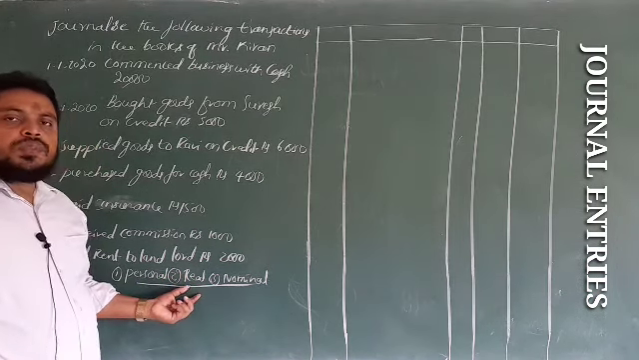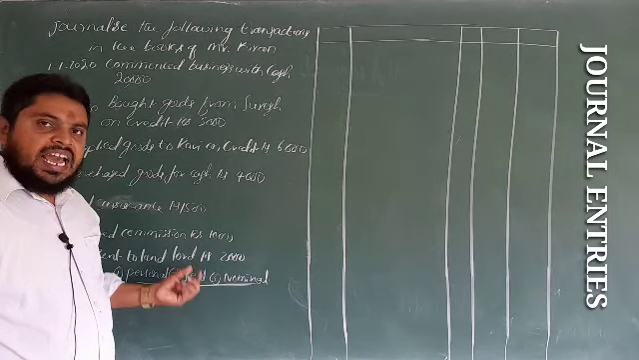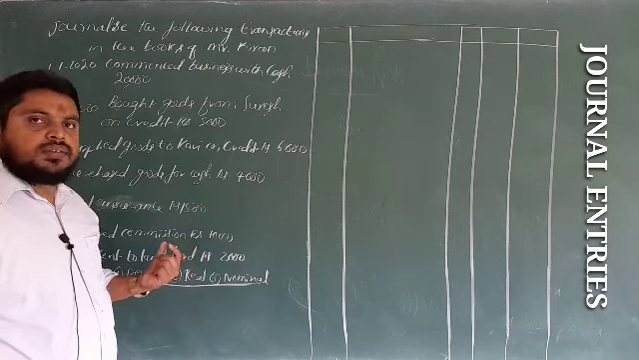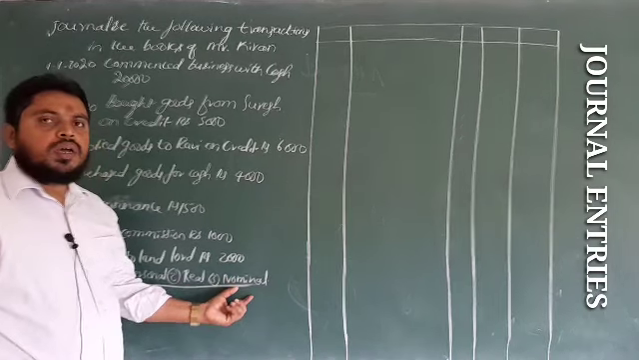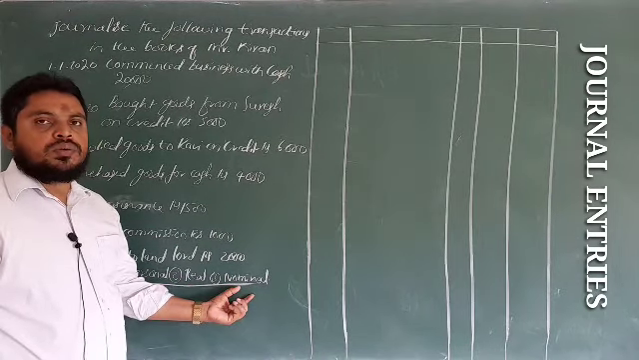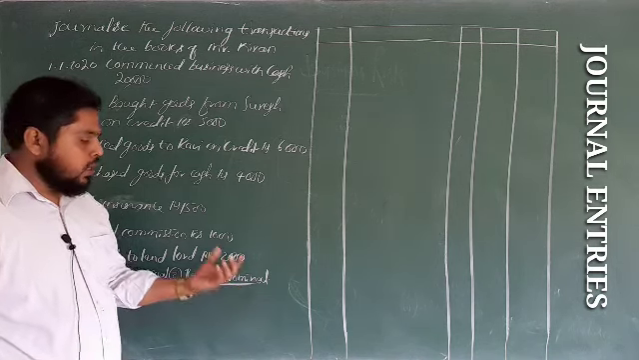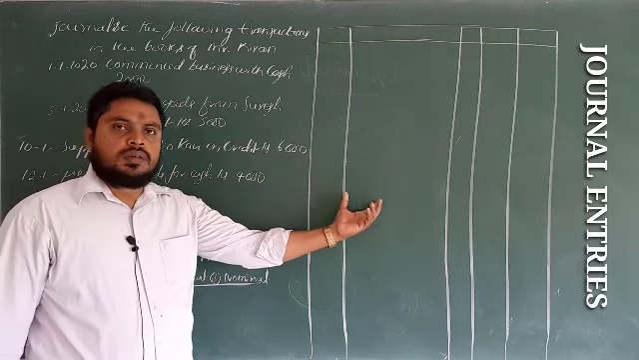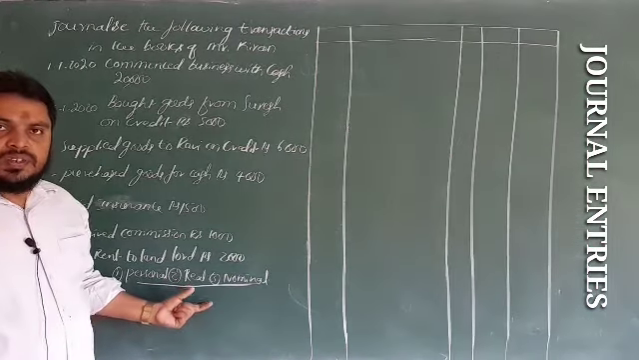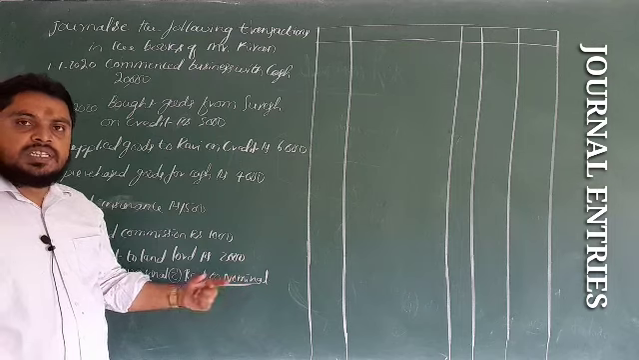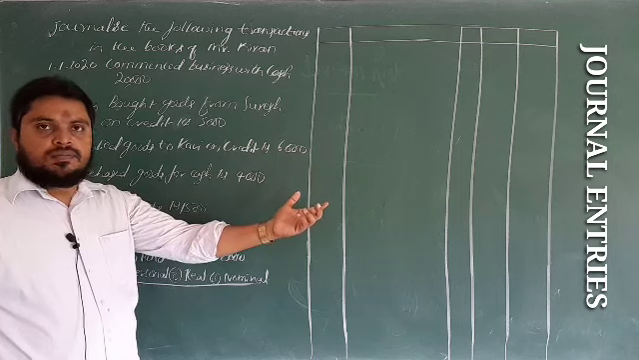Now, real accounts are related to assets, tangible assets and intangible assets. All assets come under a real account. Nominal accounts are related to all the expenses and losses, incomes and gains. Before passing the entries, if you don't know personal, real and nominal accounts and their golden rules, you can't pass the entries.